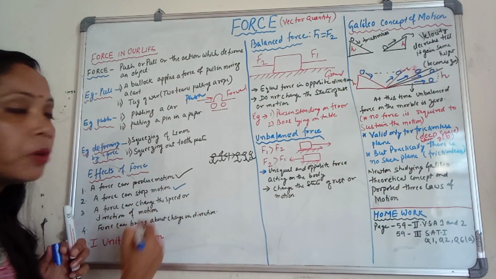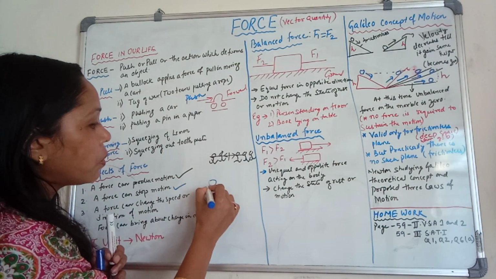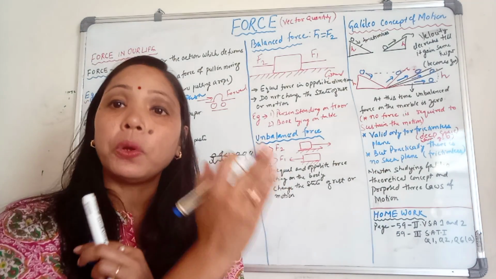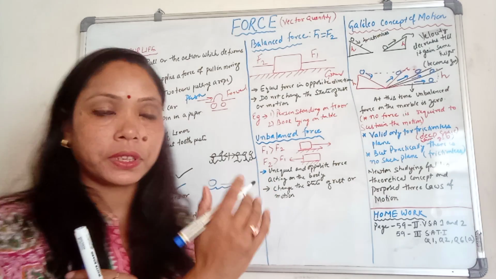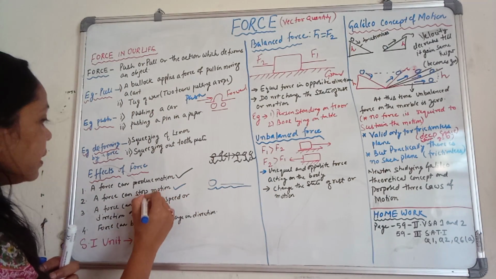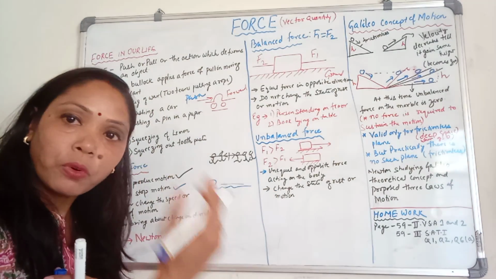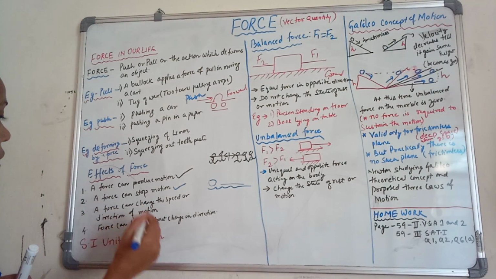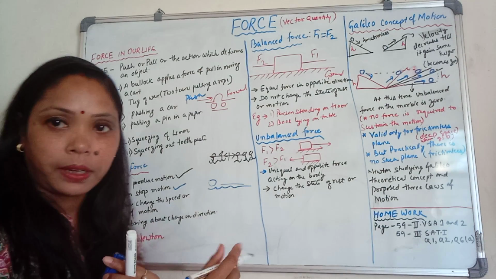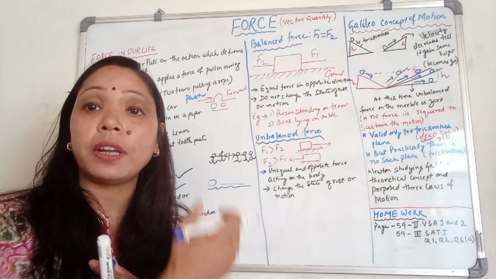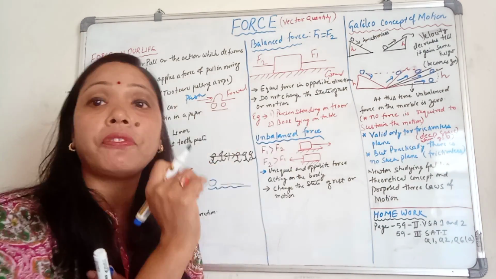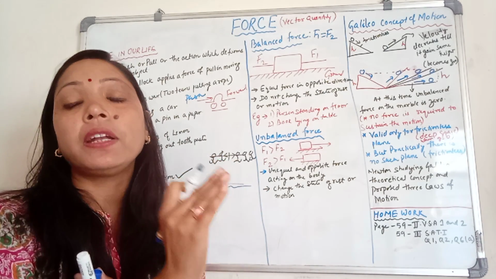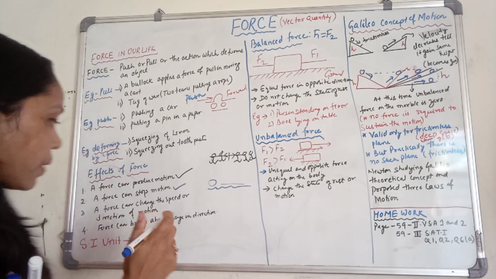Force can stop motion. Suppose any body is rolling on the ground. If you want to stop this body, you have to apply force. So, a force can stop the moving object. A force can change the speed or direction of motion. If something is moving at very, very high speed, by applying the force, we can reduce the speed.